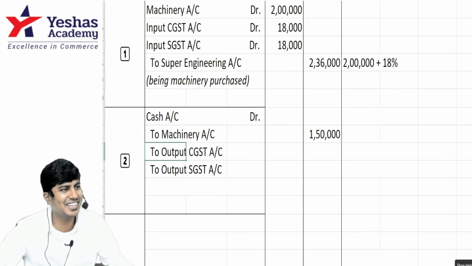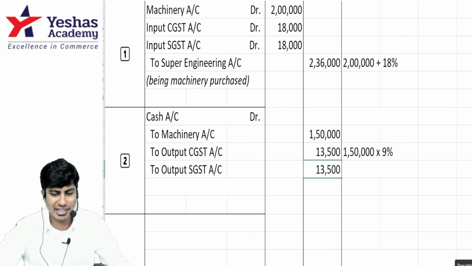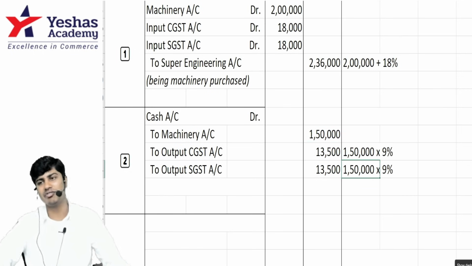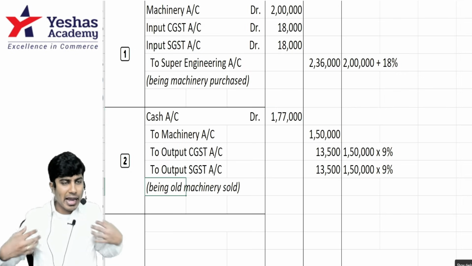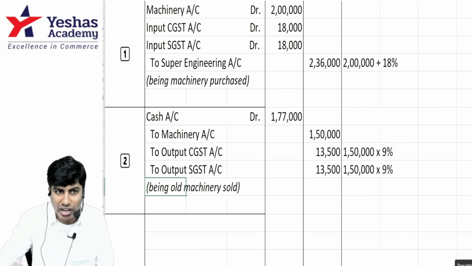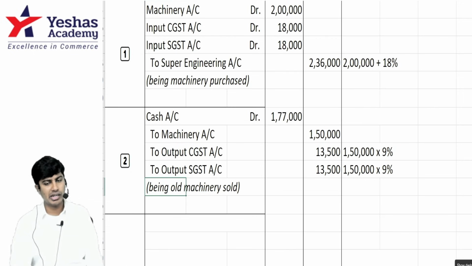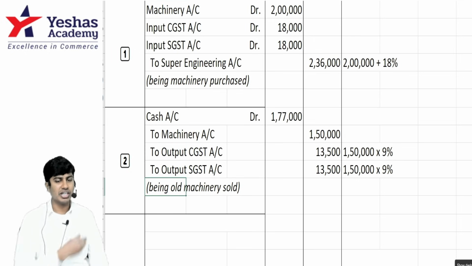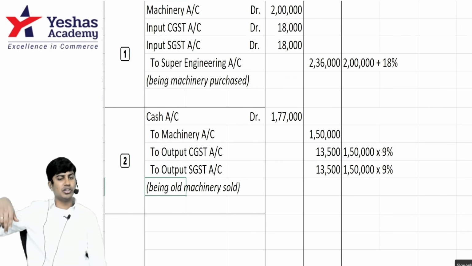Output CGST, output SGST. How much? 1,50,000 into 9%. 13,500, 13,500. Can I say together it is 1,77,000? So when I sell my machinery for 1,50,000, I have to collect 1,77,000. In that 1,50,000 machinery value recovered, 13,500 output CGST, 13,500 output SGST. I have to pay 13,500 to central government, 13,500 to state government.